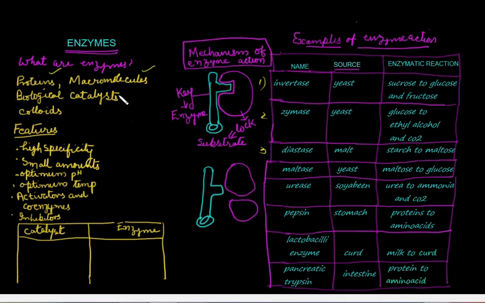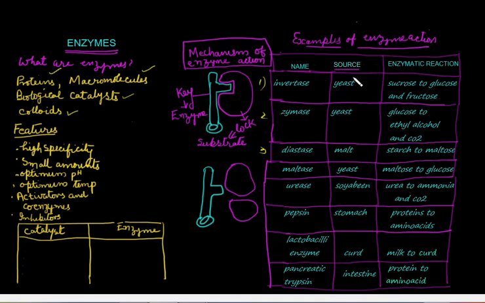Their size is very big, so that their surface area is very great and reactants can adhere onto them when they act as catalysts in biological medium. That is why they are called biological catalysts. Physically, they are colloids. We will be learning about colloids in the next video. Now, let us see a few examples of enzyme action.